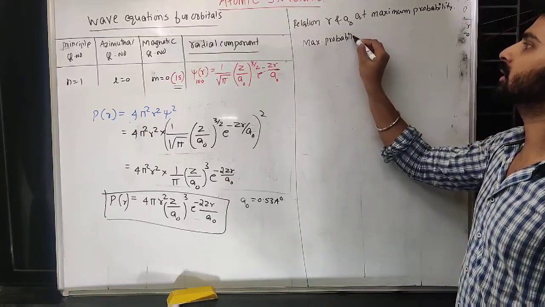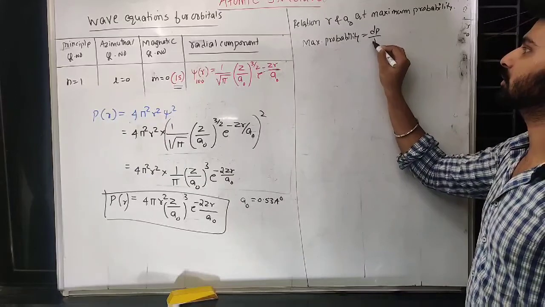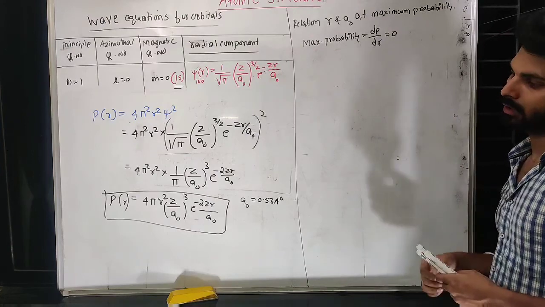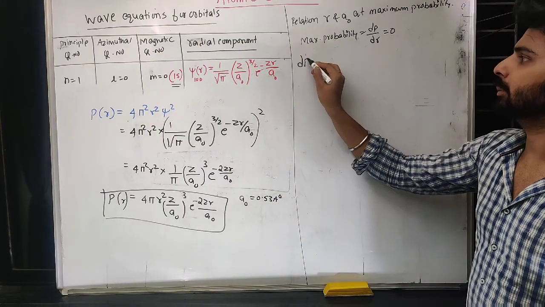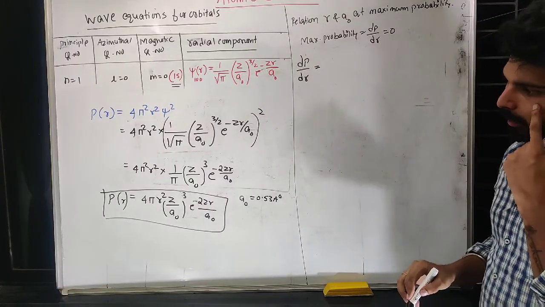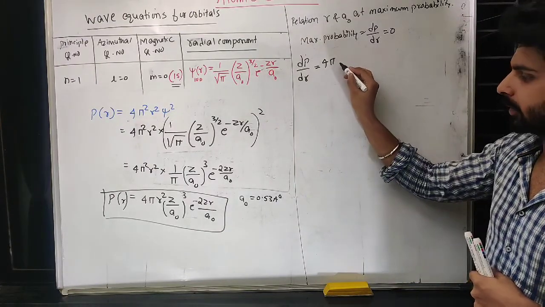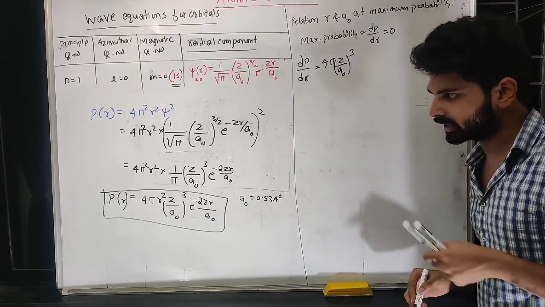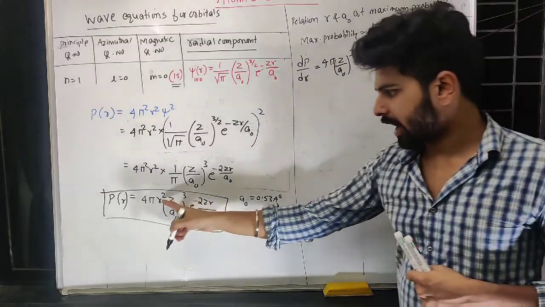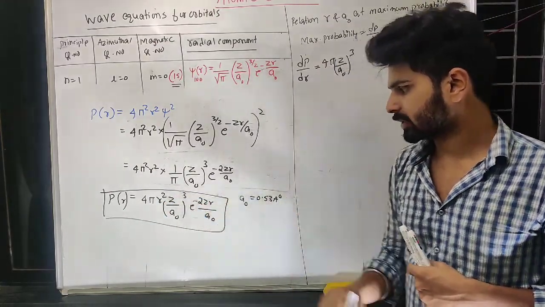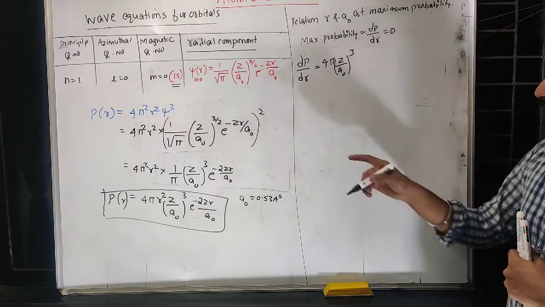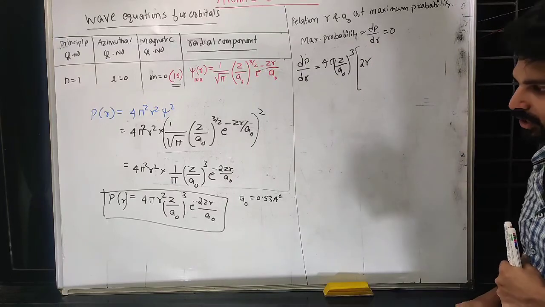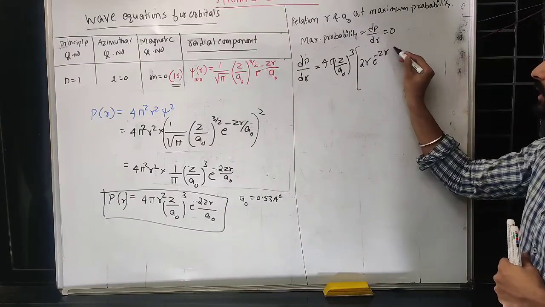The maximum probability condition is that differentiation with respect to r must be 0. So dP upon dr must be 0. If I differentiate this, dP upon dr equals, let me just list out the constants, 4 pi Z upon a naught power 3. This much is constant, the rest contains r. So we have r square and e power minus 2 Z r upon a naught. There are two terms of r. So first let us differentiate r square. The differentiation of r square is 2r while keeping the other term constant.